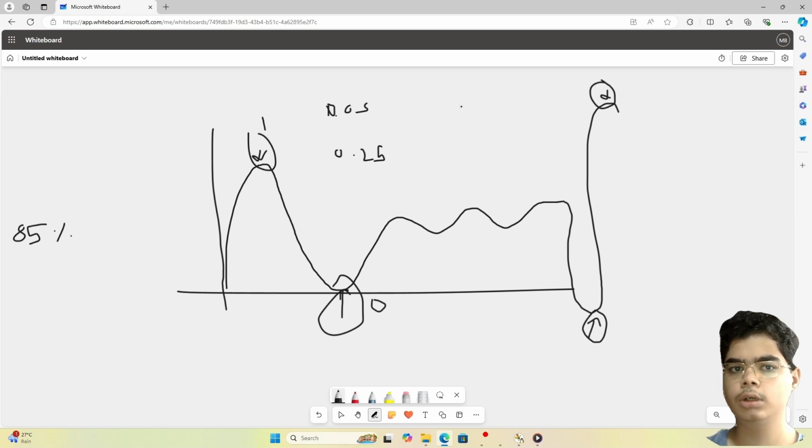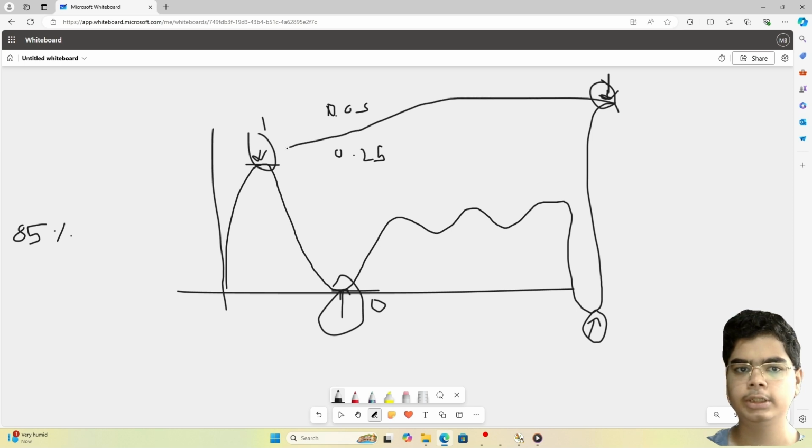So our model knew during its training process that this is the highest point and this is the closest point. However, now while it is predicting the prices in the future, it found out that this is the highest point, which is actually higher than the highest point it came to know during training, or this is the lowest point, which is actually lower than the lowest point that it knew during the training process.